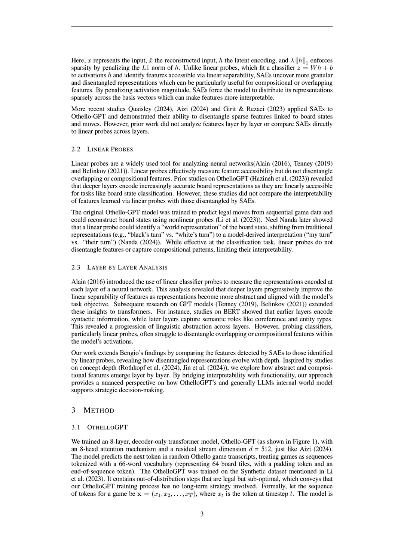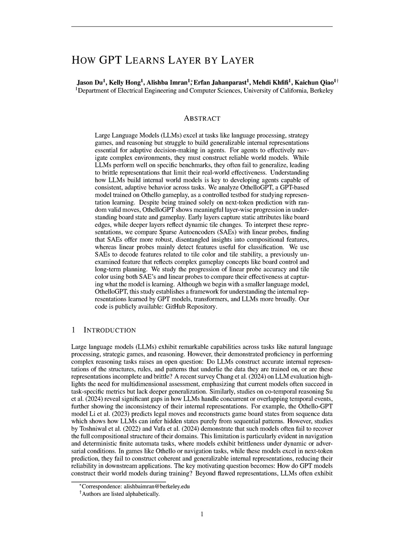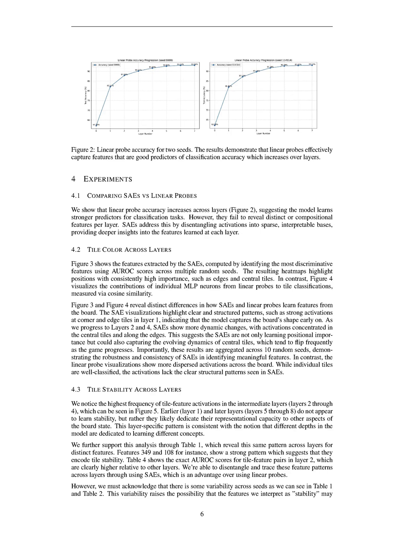A simple example demonstrating the inner workings of our proposed algorithm involves analyzing tile color in OthelloGPT using both sparse autoencoders, SAEs, and linear probes. For instance, when we apply SAEs to the model's hidden states, they effectively disentangle features related to board states, such as identifying corner and edge tiles as significant early on in the learning process. This is evidenced by the heat maps generated from SAEs, which show strong activations at these positions, indicating that the model captures the board's shape and positional importance.